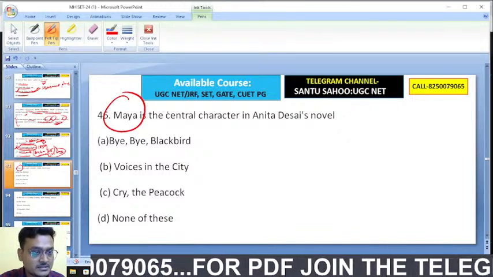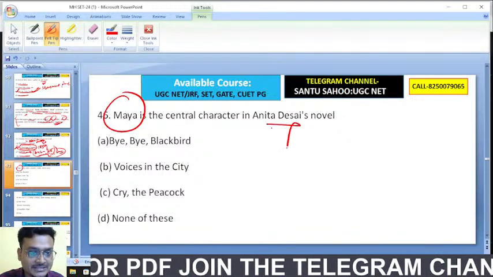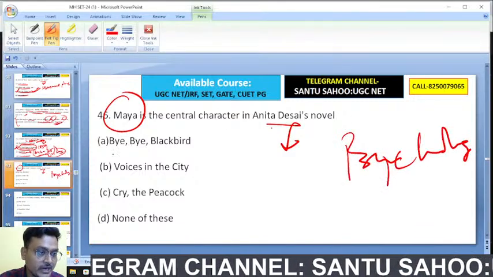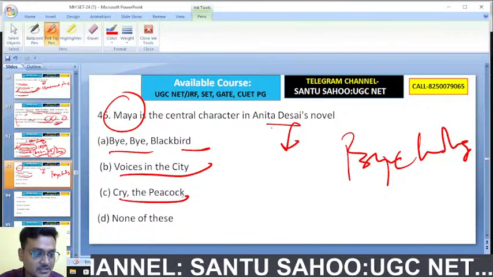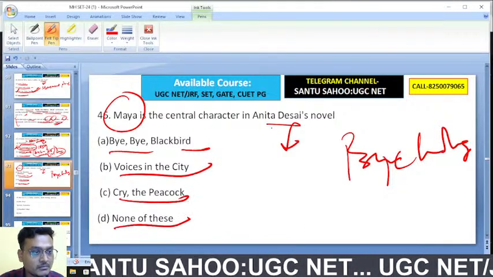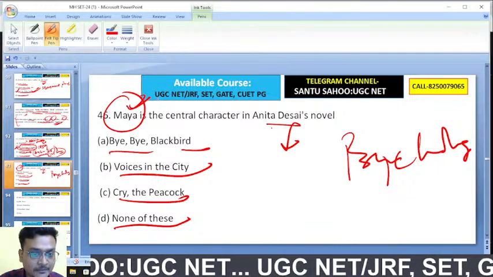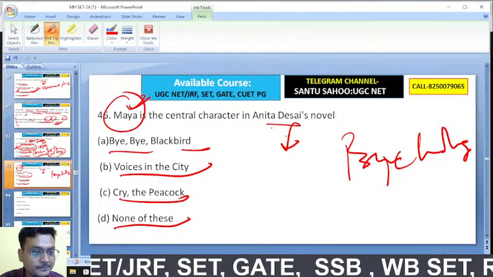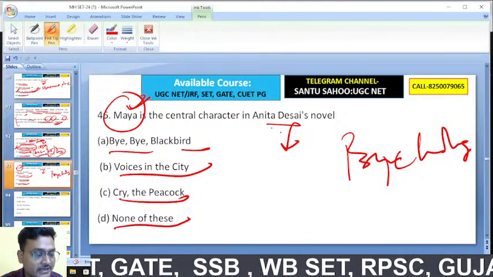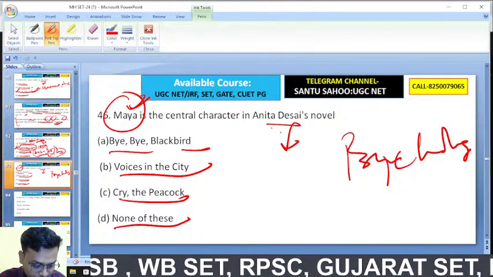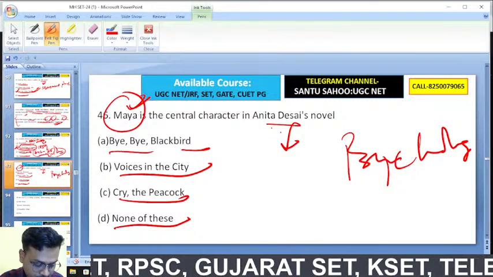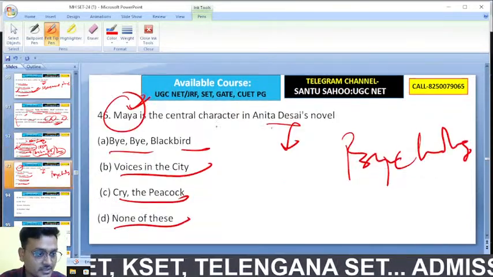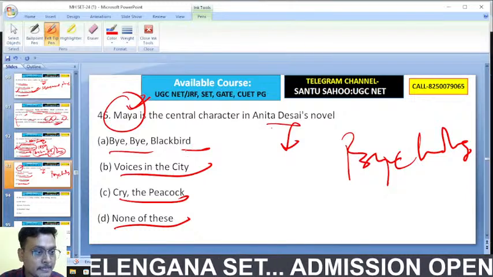Maya is the central character in Anita Desai's novel, which is actually a psychological novel. Bye Bye Blackbird, Voices in the City, Cry the Peacock, none of these. Maya is the central character here. In which novel do we find this character Maya? Here is question number 46 on your screen.